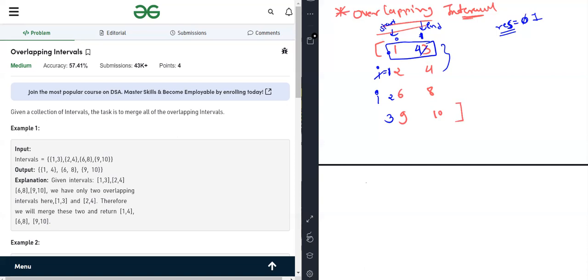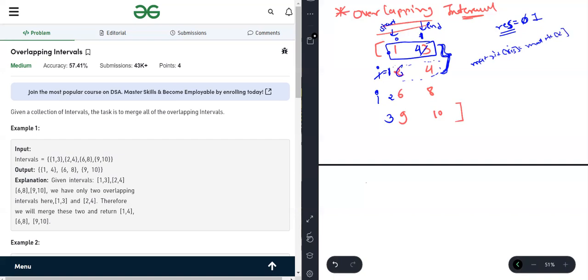So result by 1 means till here it's merged, first two intervals are merged, and this row is now not in use because we merged it with the first row. So we are just overwriting this row: matrix of result equals matrix of I. So this is 6 and this will become 8.